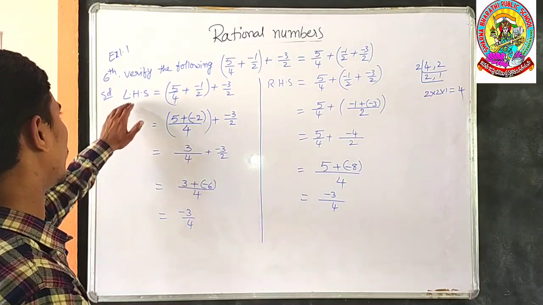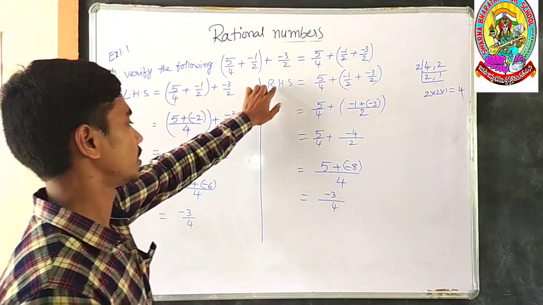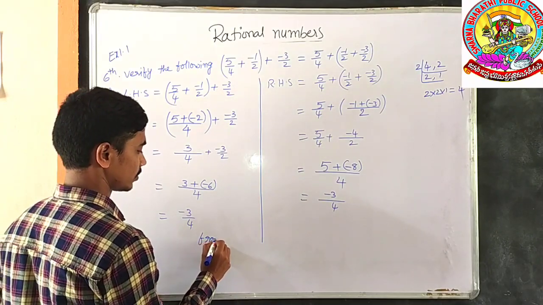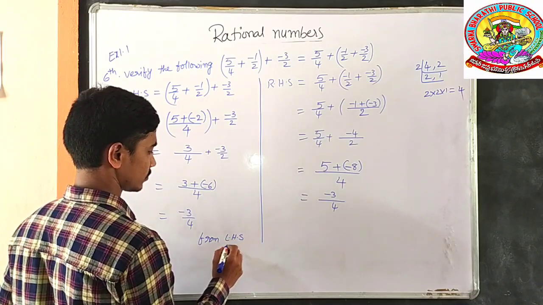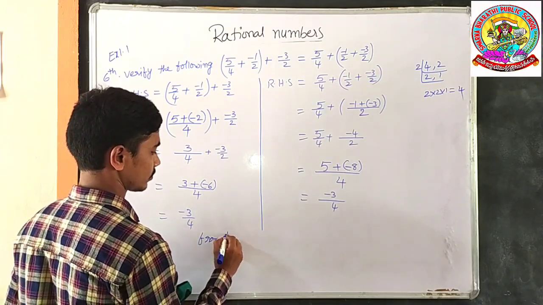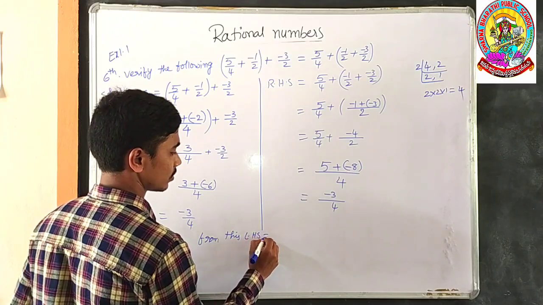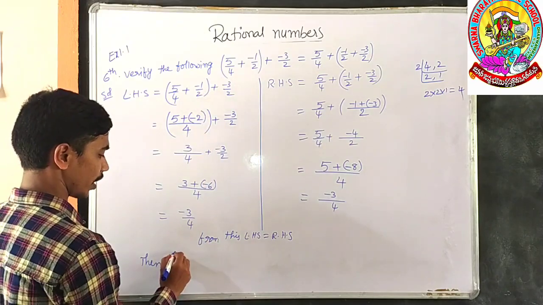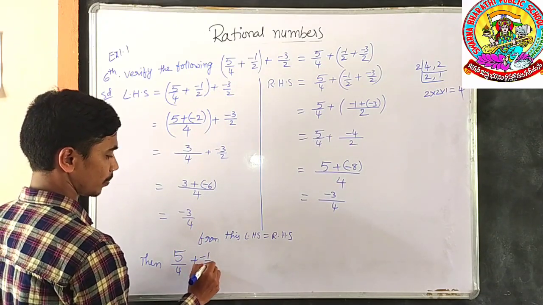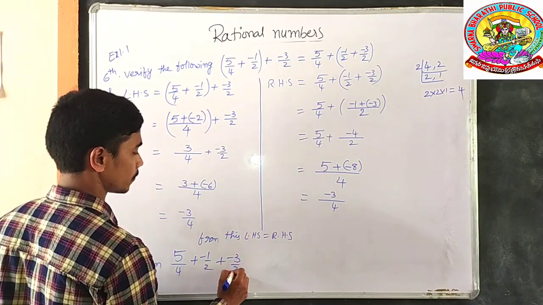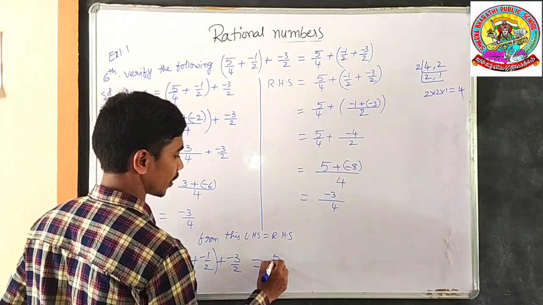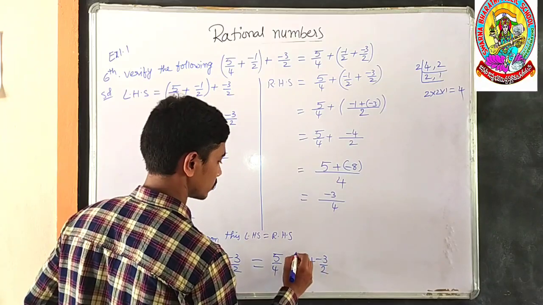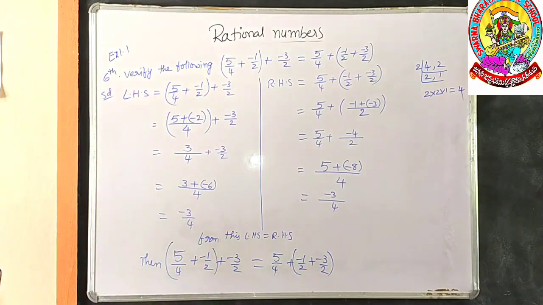As you can observe, the LHS value is minus 3 by 4 and the RHS value is minus 3 by 4. So LHS is equal to RHS. Then are we verified or not? Yes. 5/4 + (-1/2 + -3/2) is equal to the value of (5/4 + -1/2) + -3/2. Hence, the sum is verified.